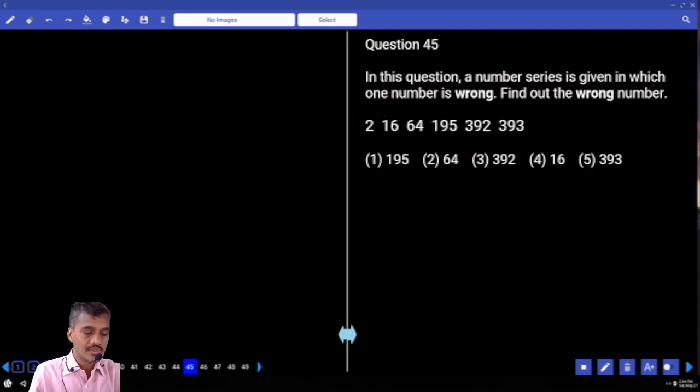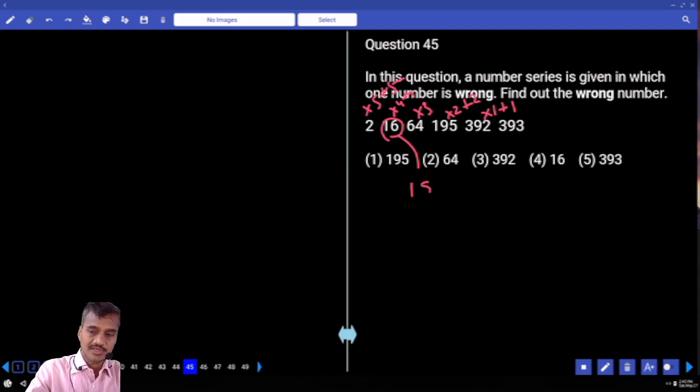Then 45. 2, 16, 64, 195, 392, 393, isn't it? Let us start from 392 and 393, into 1 plus 1. Next one, 195 into 2, how much should it come? 195 into 2, 390 plus 2. Next one is into 3, into 4, into 5. Now 2 into 5, 10 plus 5, 15. Now 15 into 4 plus 4, 64. The wrong number is 16 and the correct number is 15. Clear? Choice 4 for question number 45.